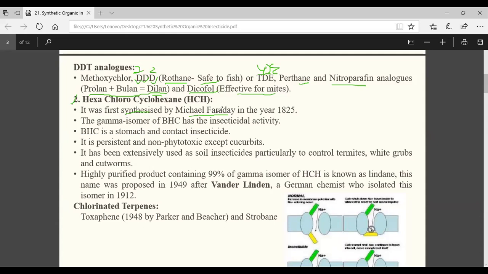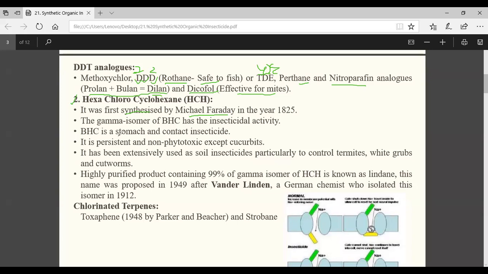Who has synthesized BHC for the first time? Michael Faraday. In which year? 1825. Both are important. Both Michael Faraday and 1825 are important. Similarly, Othmar Zeidler, 1874. Paul Muller, 1939. All are important. Anything may come in the exam. Understood?